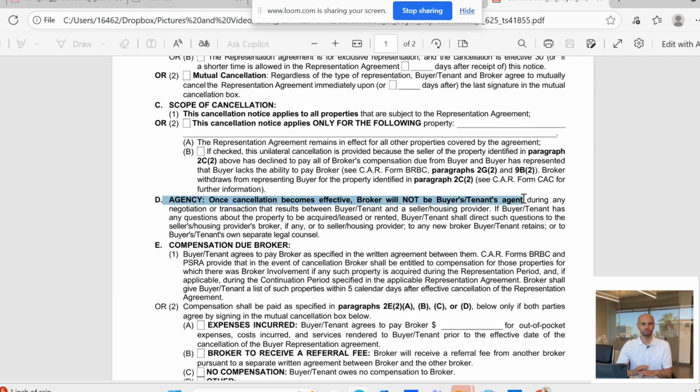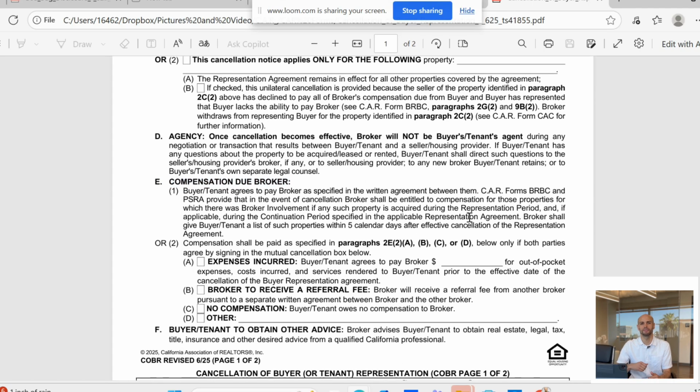Now in paragraph 2D, this is the agency. This section clarifies that once cancellation becomes effective, the broker is no longer working for the buyer or the tenant. That means you can't advise or negotiate on their behalf anymore, and if the buyer has any questions about the property after this, they must contact the listing agent, housing provider, a new broker, or get legal counsel.